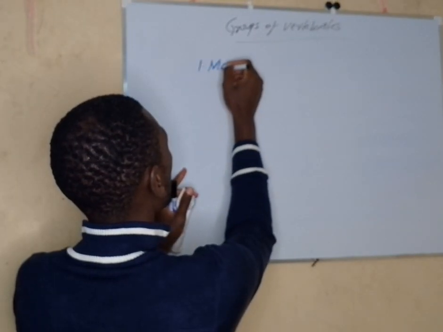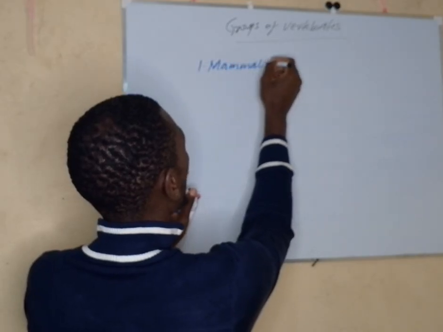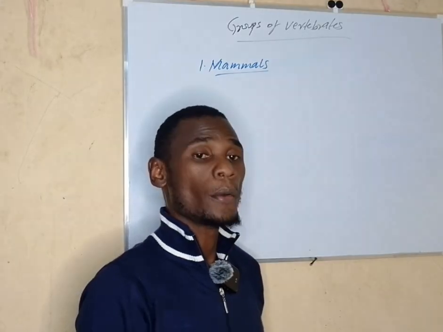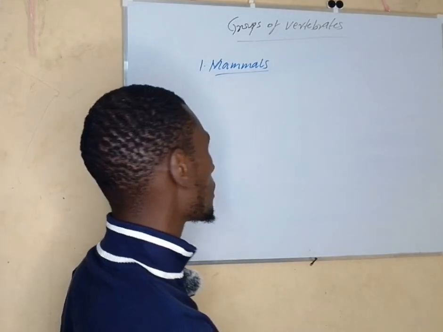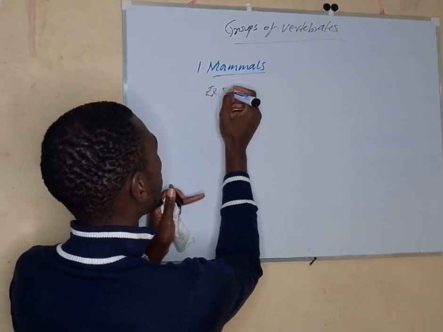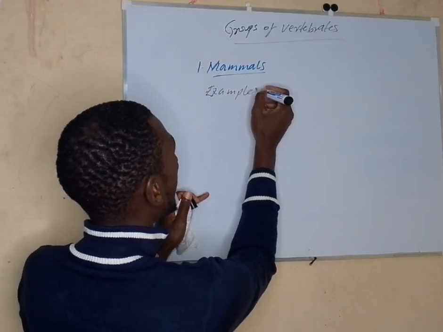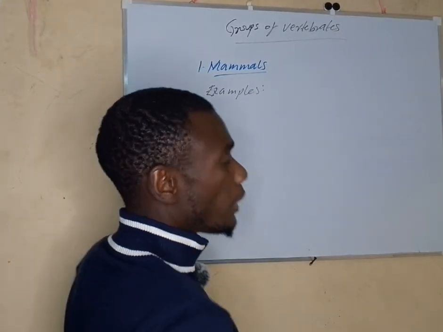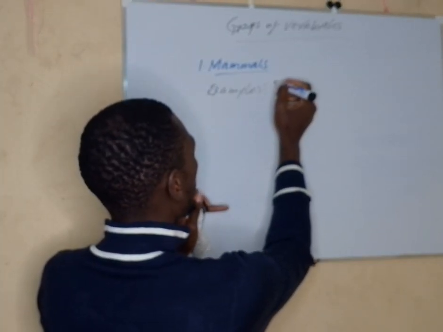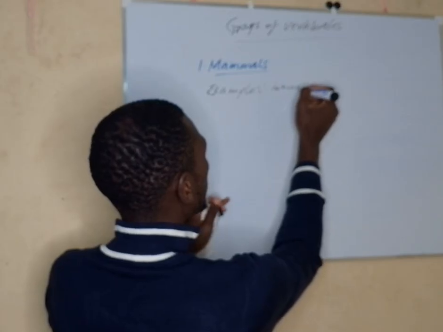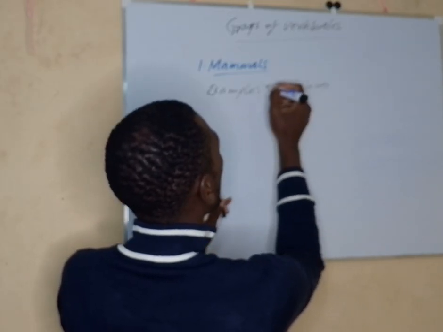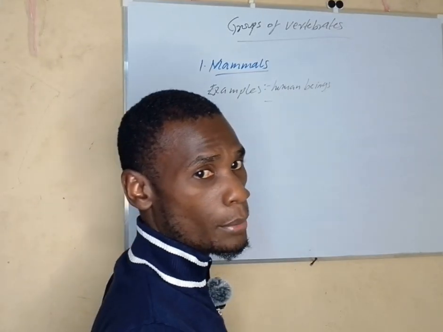Number 1, the first thing you have to look at is the examples of these animals. Which are these animals that belong to this group? So we'll talk about examples of mammals. The first example of a mammal is the human being. That is the first example.